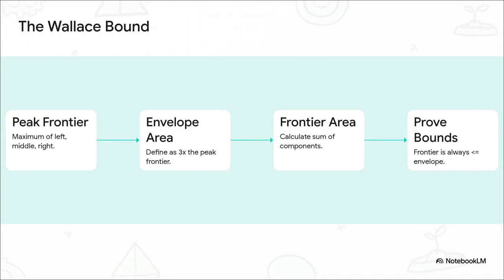Let's look at the final proof, the Wallace bound. It systematically ensures that the actual frontier area of any system operation can never exceed its mathematically defined absolute envelope. Think of the envelope area like a mathematically unbreakable speed limit for a global processor. The code defines the highest point of activity, the peak frontier, among any operational branches. It then draws an absolute envelope based on that peak. The proof strictly mandates that the actual processing sum of those components can never, under any circumstance, break past that mathematical limit. The system's growth and load are perpetually and provably contained.